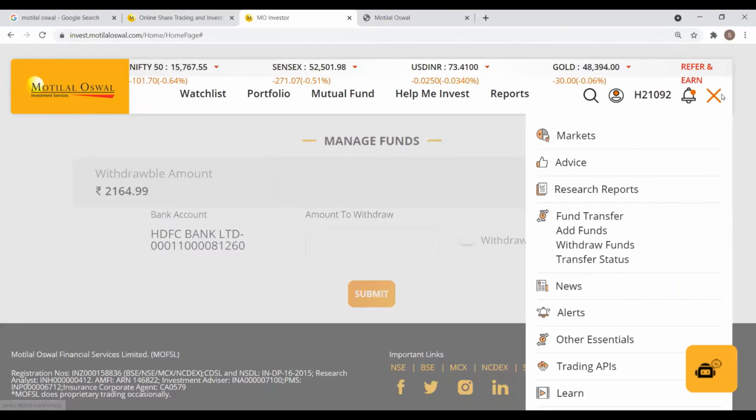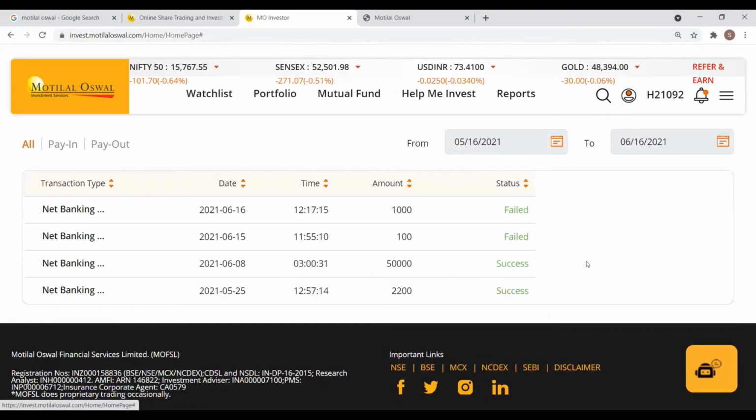And just to close this part, there's an option here called transfer status. This will show up all your previous transactions, be it additions or withdrawals. It will show all of those transactions and the status of those. If it's a success, it will show up as a success. And if the transaction has failed, it will show up as failed here.